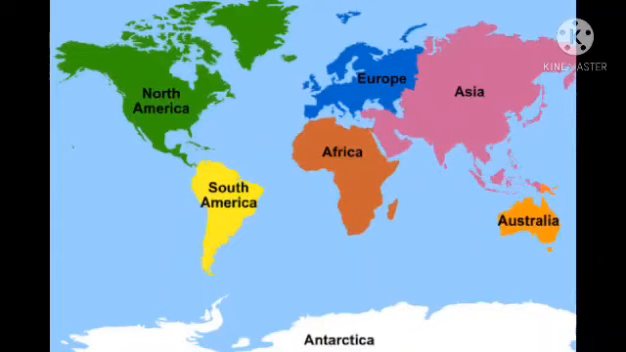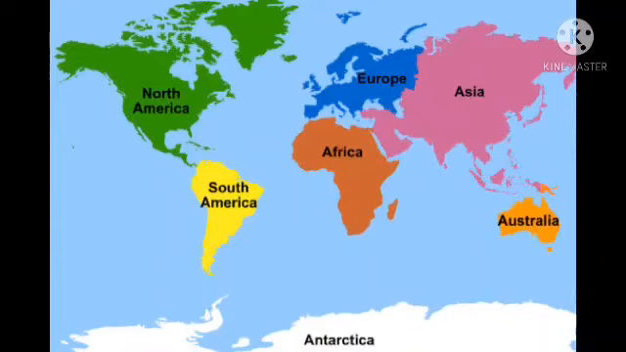Which is the largest country in the world? Russia. So, Russia is the largest country in the world. And the second largest country in the world? Canada. Our India is the seventh largest country in the world.